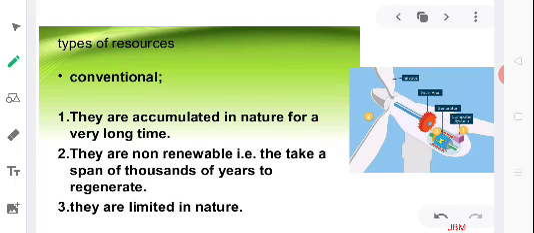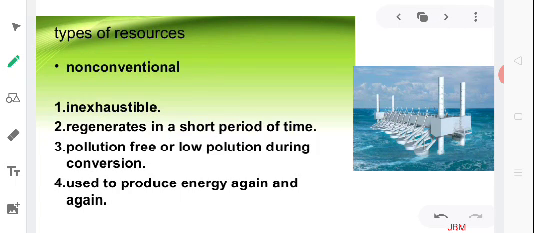Conventional sources have accumulated in nature for a very long time. They are non-renewable, that is, they take a long span to regenerate, and they are limited in nature. While the non-conventional sources are inexhaustible and regenerate in a short period of time. They are pollution free or low pollution during conversion and can be used to produce energy again and again.